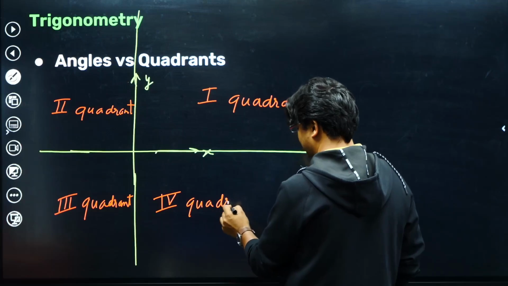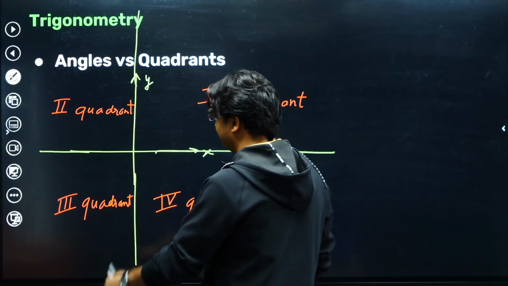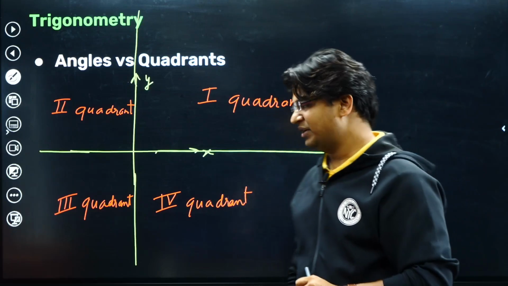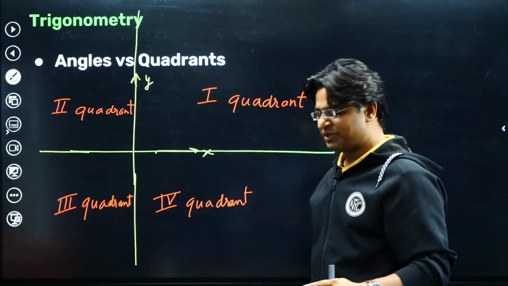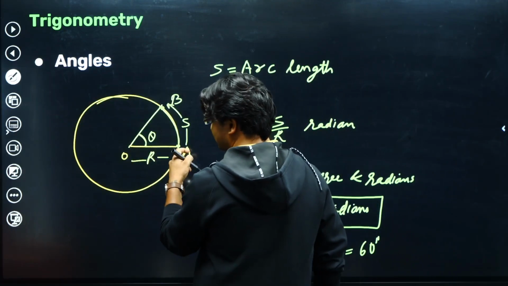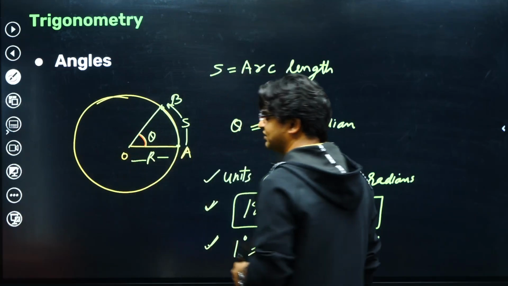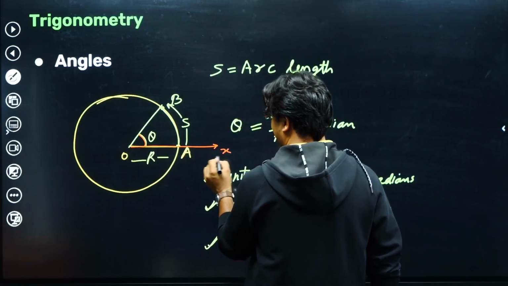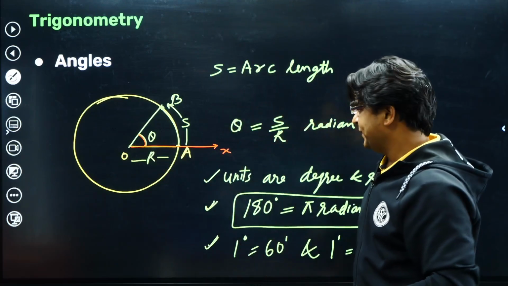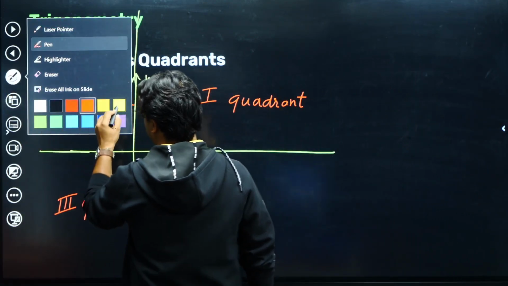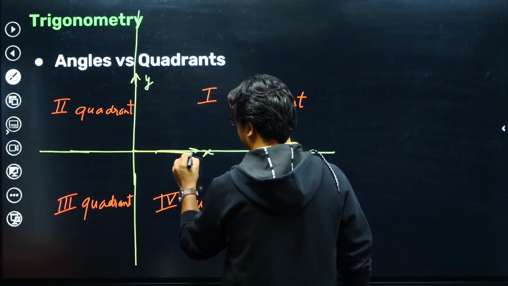Now, why are we studying this? Usually, when we try to mark an angle in the xy plane, if nothing is mentioned, the usual rule is to treat this reference line, you remember this reference line from which we mark the angle theta, as the x-axis. So I keep the reference line as the x-axis and then I draw an angle.